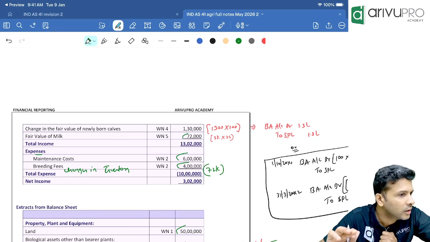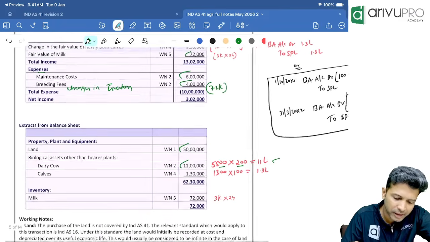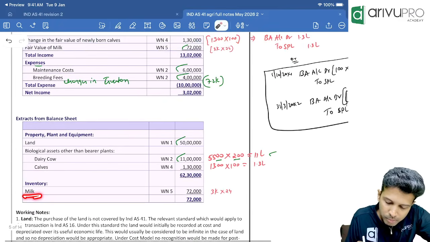Clear, sir? This is P&L, but closing stock also comes in your balance sheet. So check, have they shown it in the balance sheet too? Yeah, and in the balance sheet they've shown milk as 72,000.